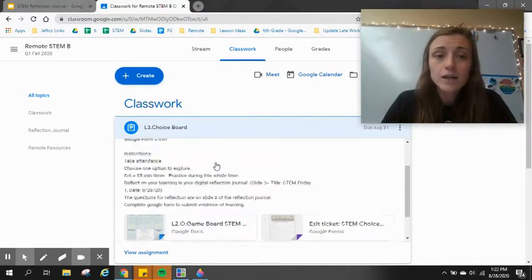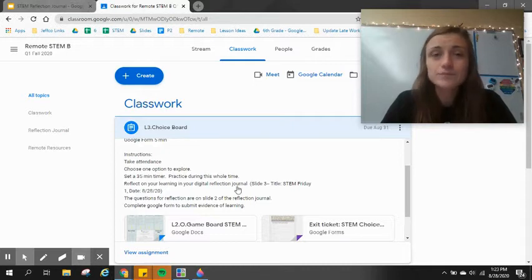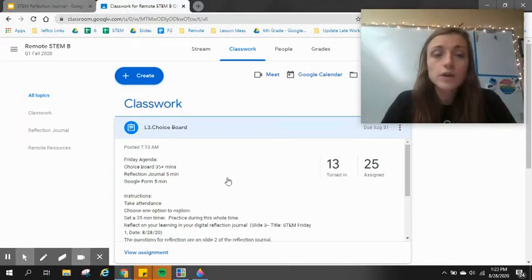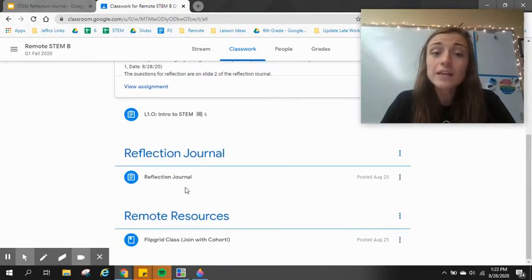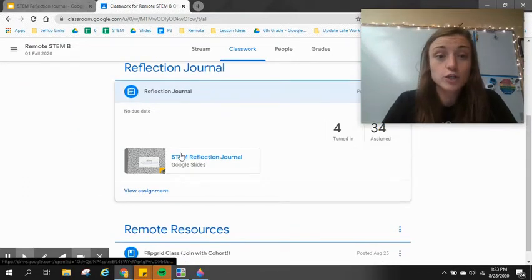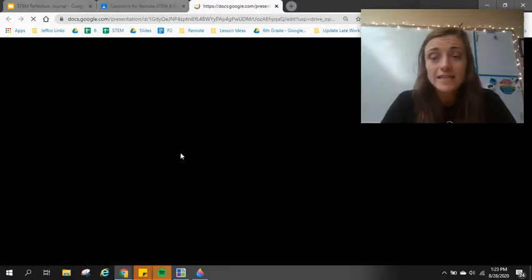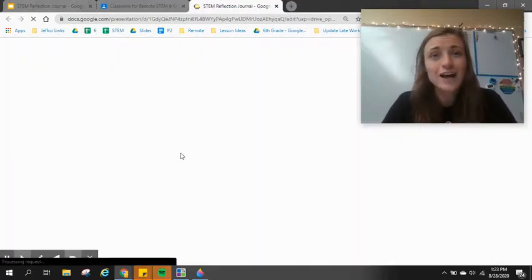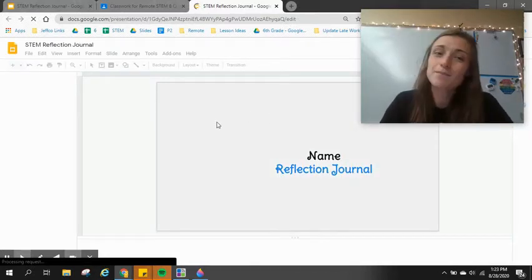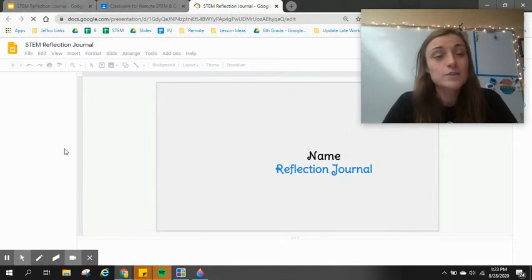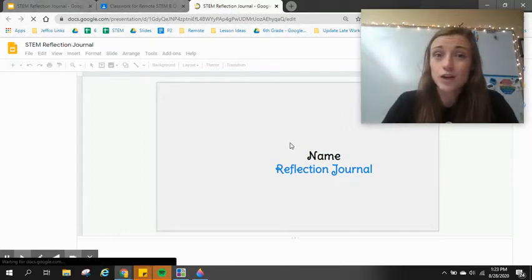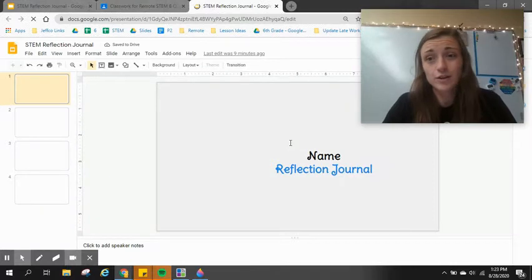So I wanted to clear up when you're expected to reflect. Reflection is a wonderful tool that helps us figure out what we learned so that we can store it in our brains. So when we look at the choice board, I said slide 3 and it should have been slide 4, so I made it confusing. I apologize. But we can go there and we can check out our reflection journal together. So a few things that you're going to see here. You're going to see your title page. Make sure that you're adding some fun page or some pictures. You have your name written. And so this is your place to reflect. I will start grading these next week, so please make sure that you're reflecting in them.